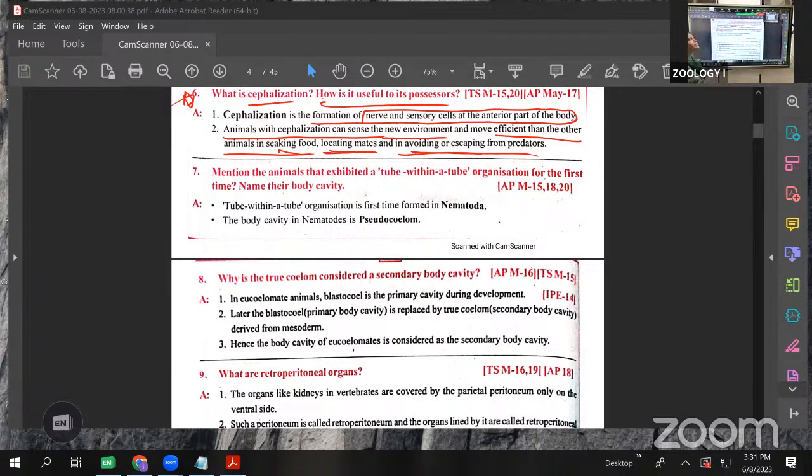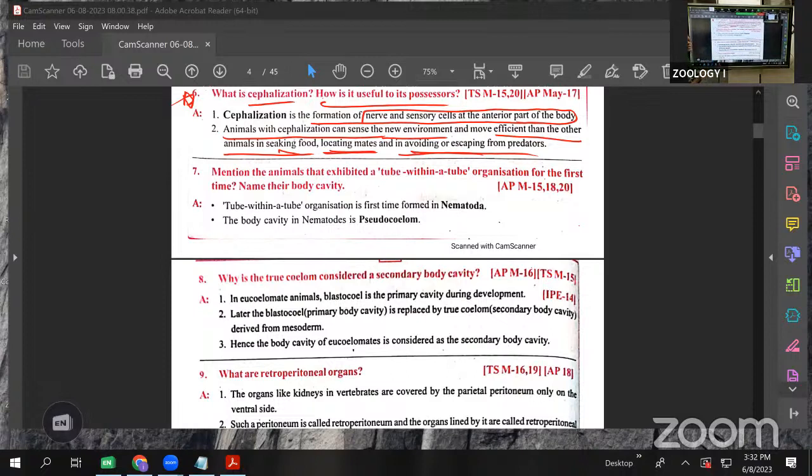But the animals that have cephalization are efficient in seeking food, locating a mate, and escaping from predators. That is cephalization.